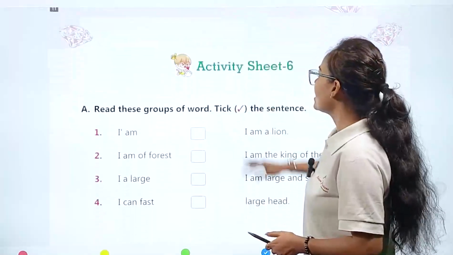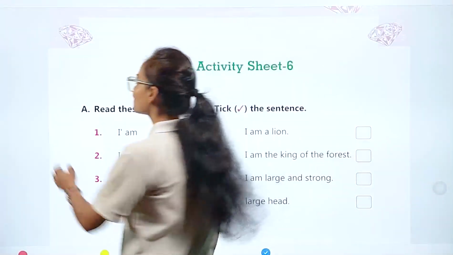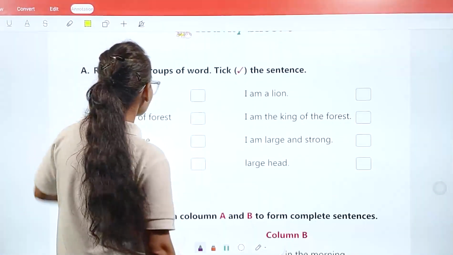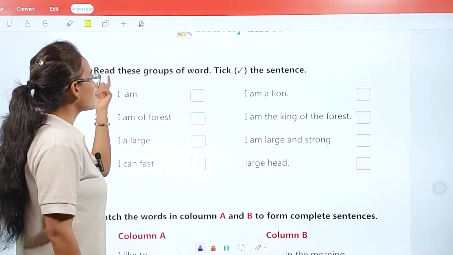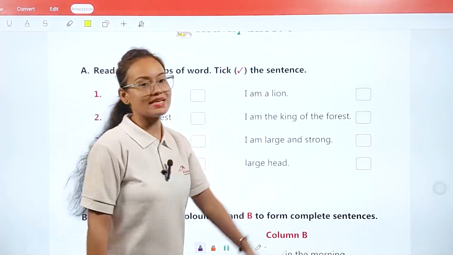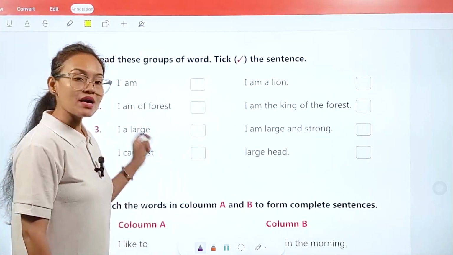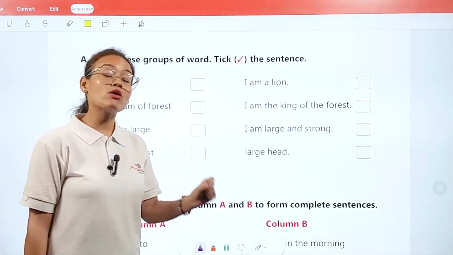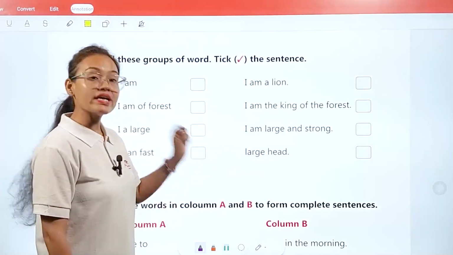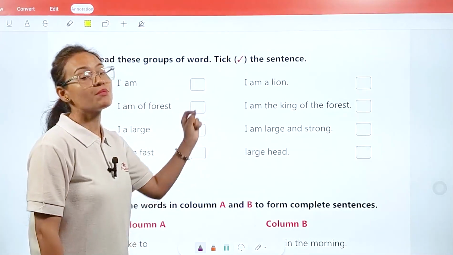Now come with me. Let's see activity sheet number 6. Here, what we have to do: A, read this group of words and tick the sentences. Some groups of words are written, but we have to tick only the box which is giving a meaningful sentence.